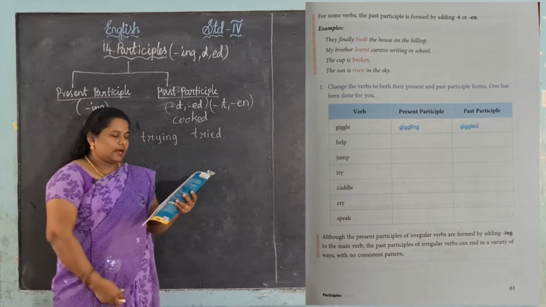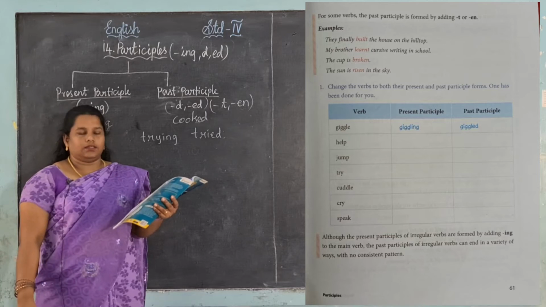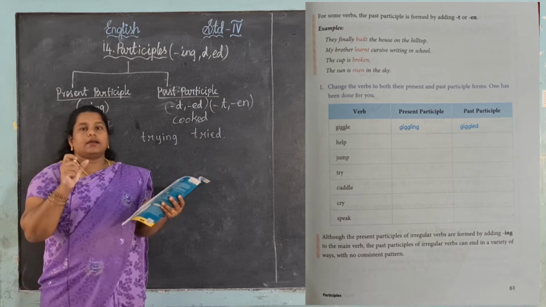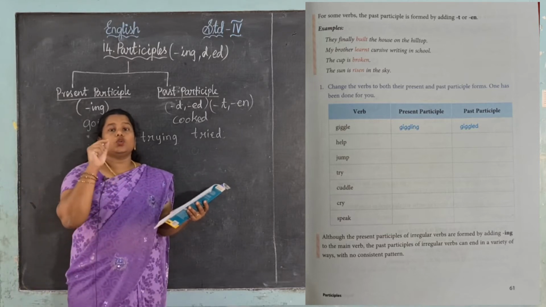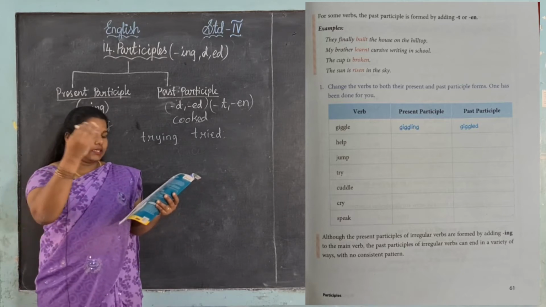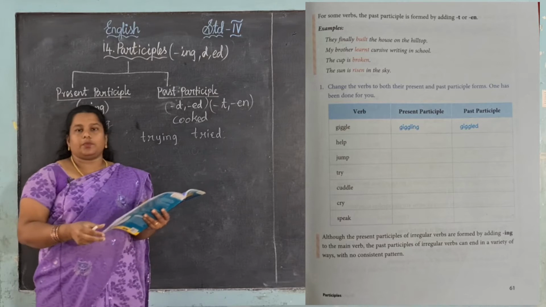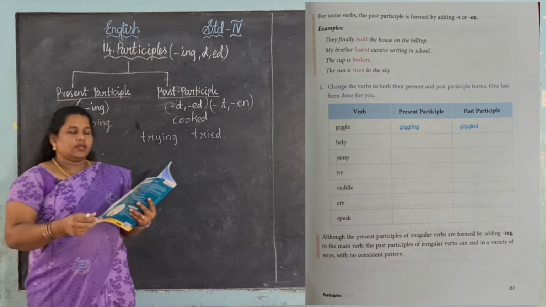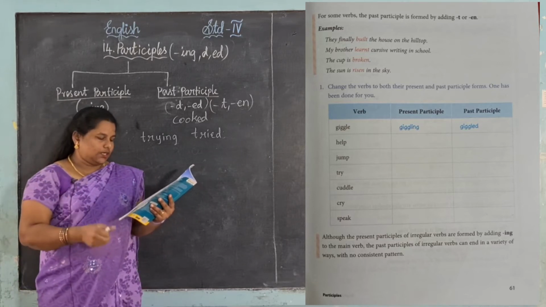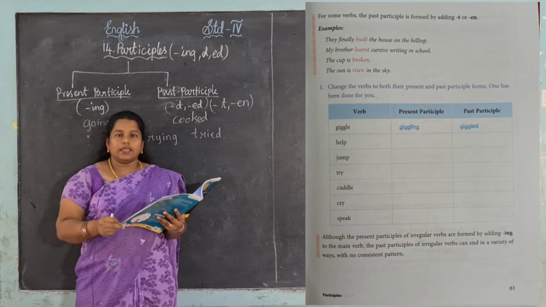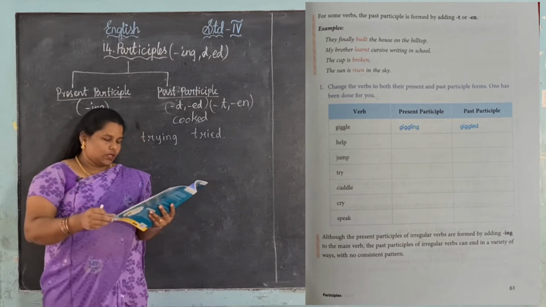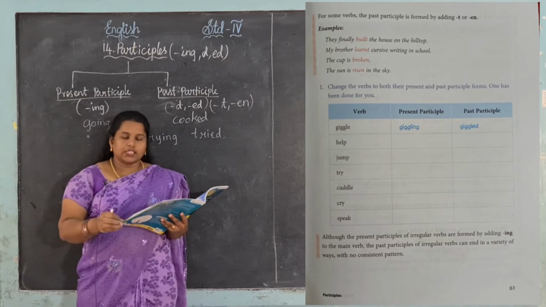Okay, then cuddle, cuddling, cuddled. Yes, so cuddle, cuddling. For cuddling you want to strike out the e as with giggle, right? Like giggling, you take out the e and add ing. Okay, then cuddled, for that you want to add just d. Then cry, crying, cried. Then next one, speak, speaking.